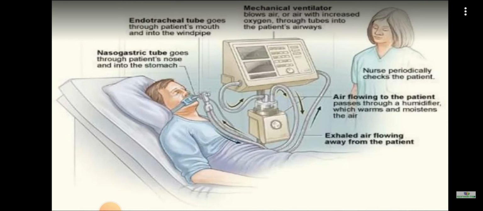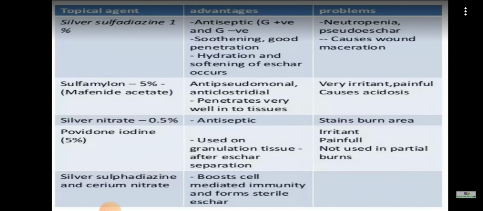And then about the local management, like dressing, using different drugs. Dressing can be done in open method and closed method also. Open method means without any dressing, local application of drugs such as silver sulfadiazine can be done.